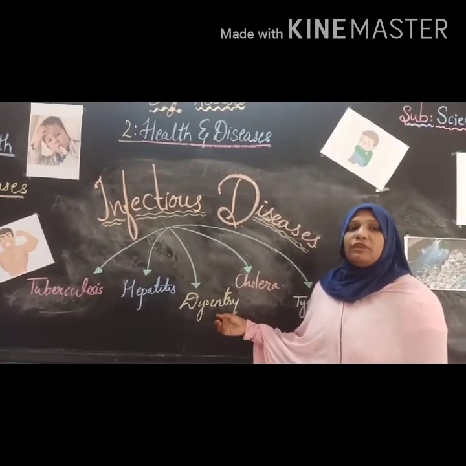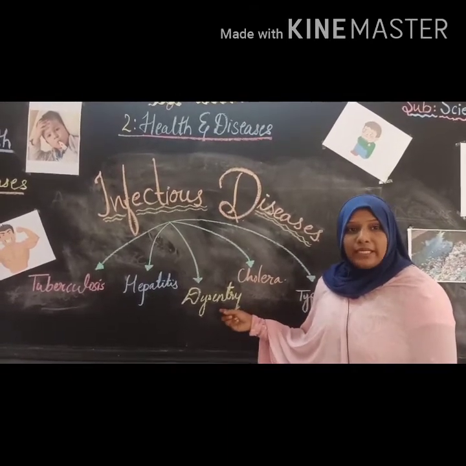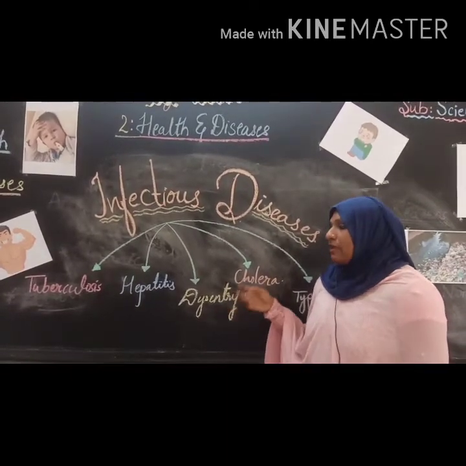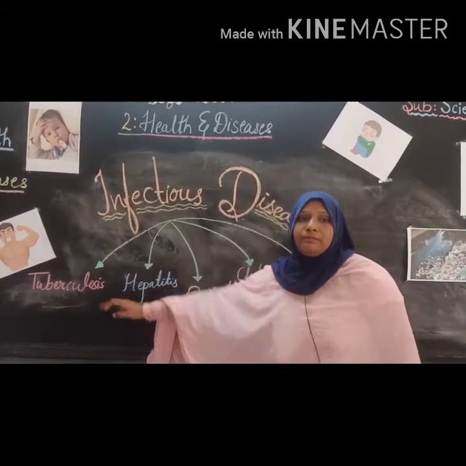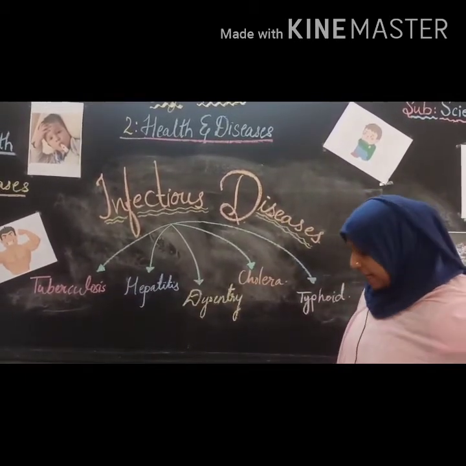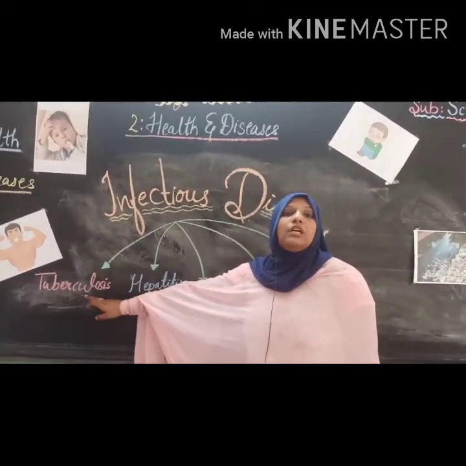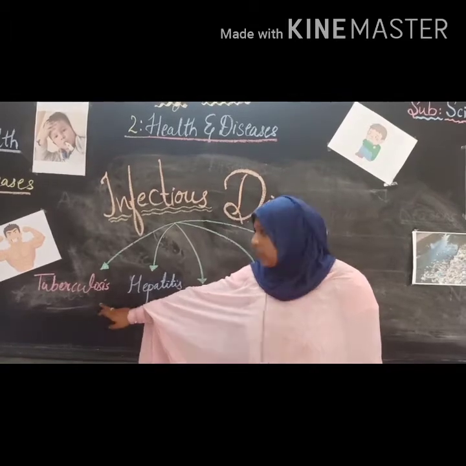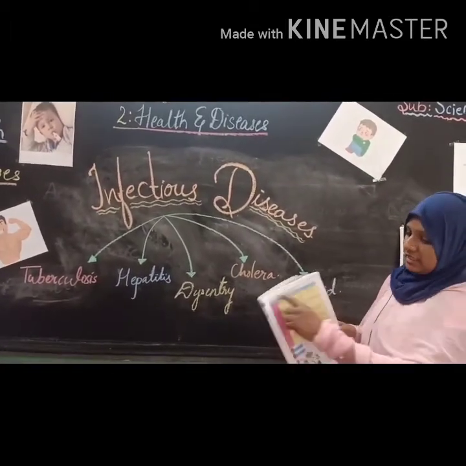The pathogens of dysentery are bacteria, viruses, Shigella. Very nice. What are the pathogens of tuberculosis or TB? Very nice. The pathogen of tuberculosis is Mycobacterium tuberculosis. Very good. Now, here we have done the infectious diseases table.